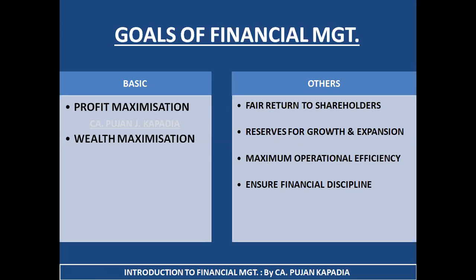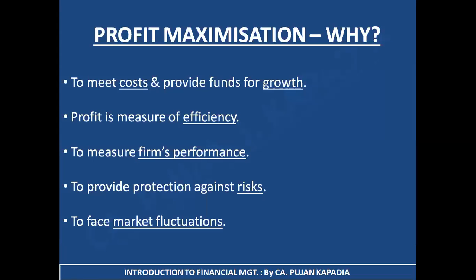For example, till now I was using 1 kg of raw material to produce 1 kg of finished goods. I need to ensure that by using 90 percent of that particular raw material I am producing the same output. So what I need to focus on is I need to improve my processes in order to make myself efficient. And the fourth part is ensure that financial discipline is being maintained. All the financial policies are duly complied with. So these are some other objectives of financial management. Let's now focus on the main ones.